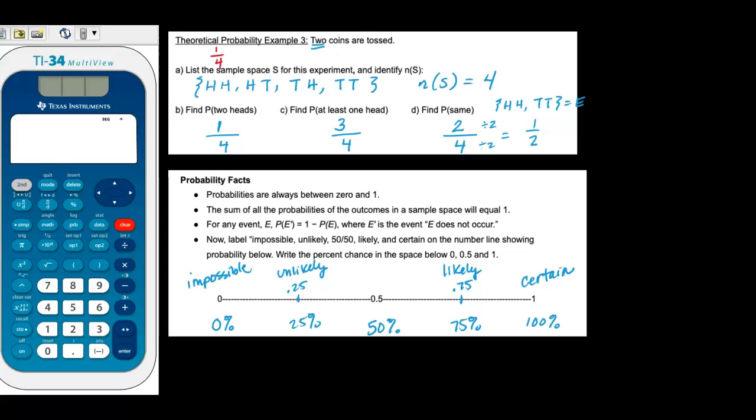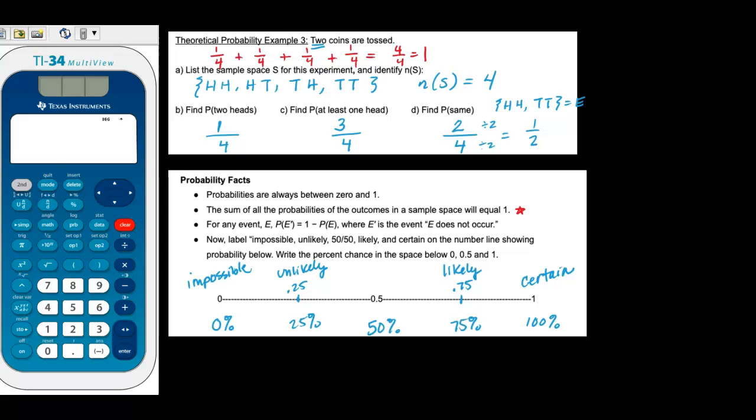The probability of heads, tails is 1/4 because that's 1 outcome out of 4. Probability of tails, heads is 1/4. And the probability of tails, tails is 1 out of 4. So if we add those all together, we end up getting 4 out of 4 or just 1. And that's all this is saying, is that the probabilities in the sample space are always going to equal 1.